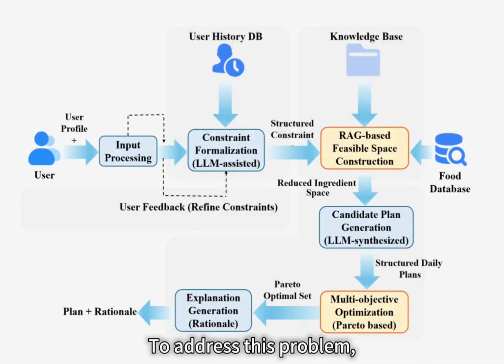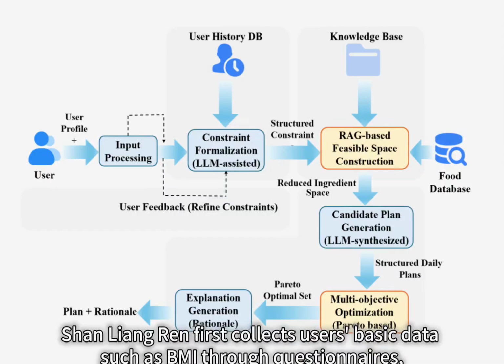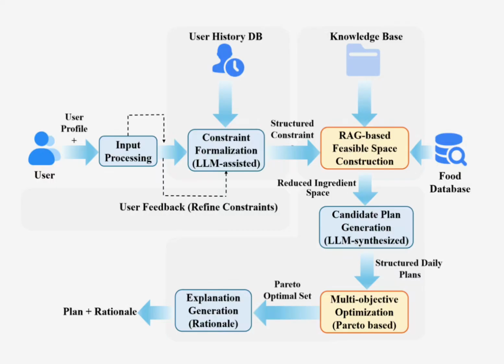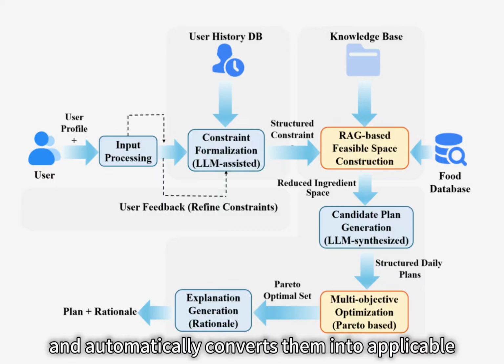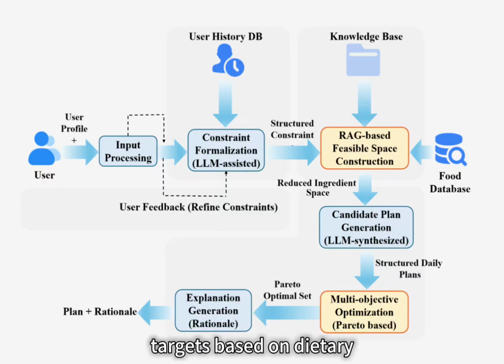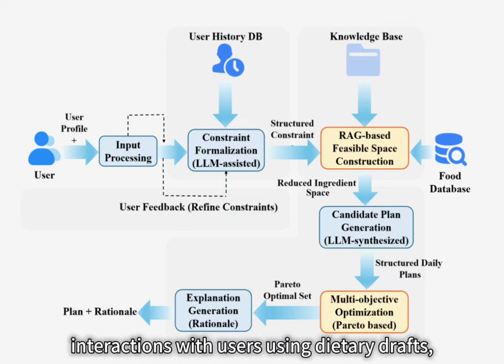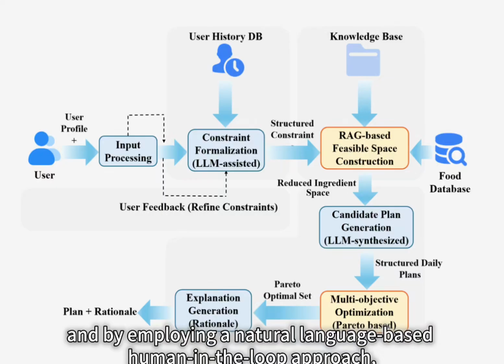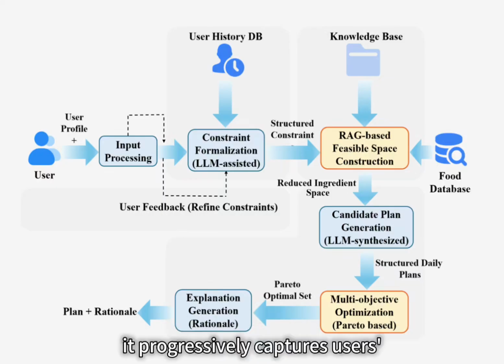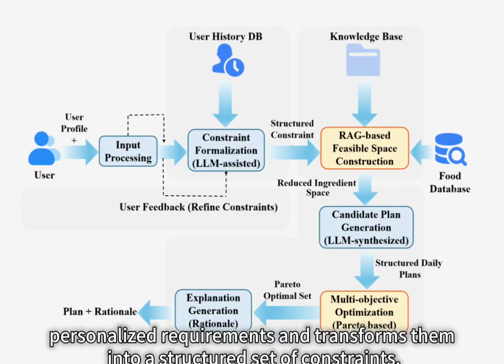To address this problem, Shan Liang Ren first collects users' basic data such as BMI through questionnaires and automatically converts them into applicable targets based on dietary guidelines. Through multi-round interactions with users using dietary drafts and by employing a natural language-based human-in-the-loop approach, it progressively captures users' personalized requirements and transforms them into a structured set of constraints.